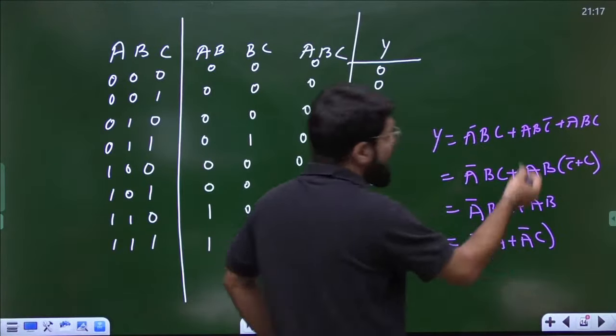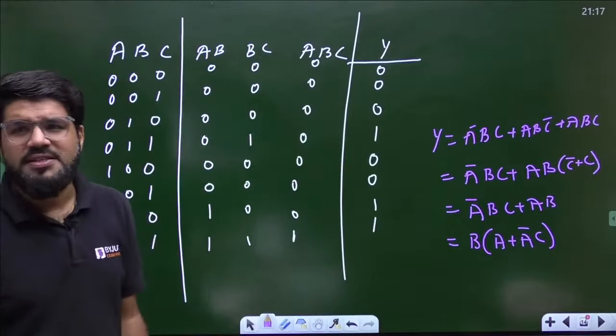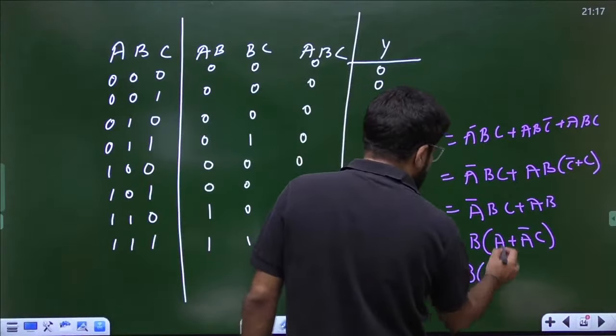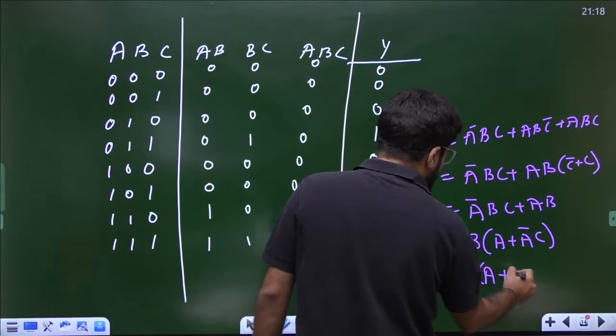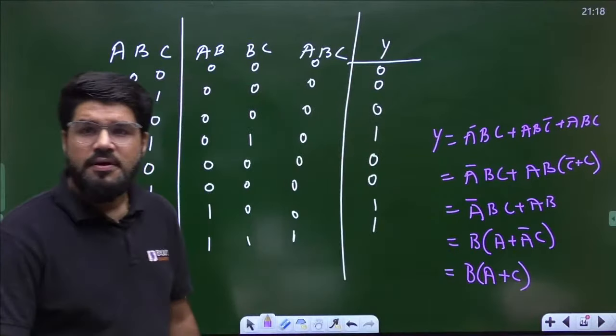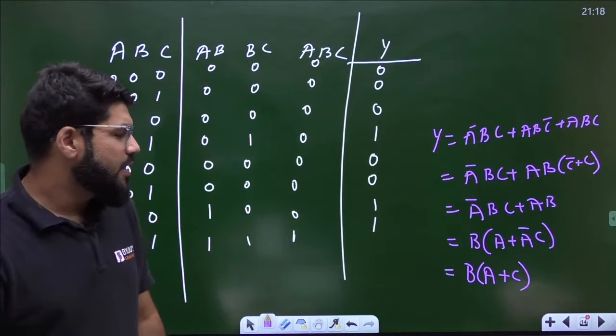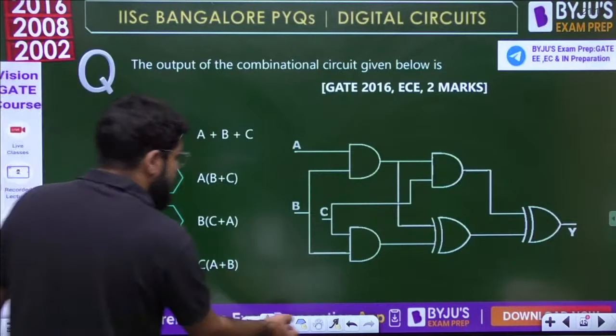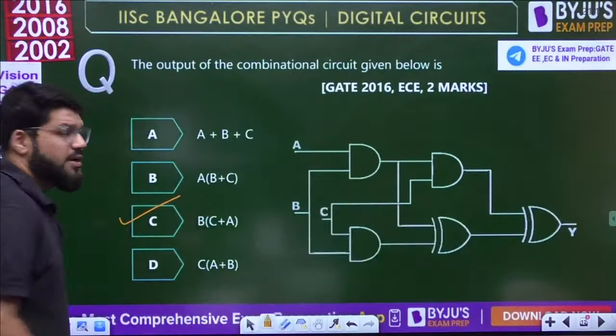Now if you want, you could have applied the K-map also, but very simply we are able to solve it. Now it becomes B into A plus A bar C, and by absorption A plus A bar C can be written as A plus C. So B into A plus C, right? Yes, it is option number C.